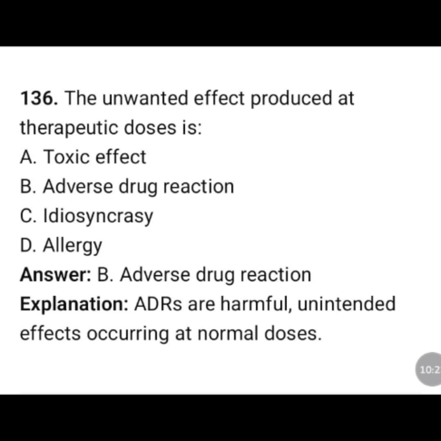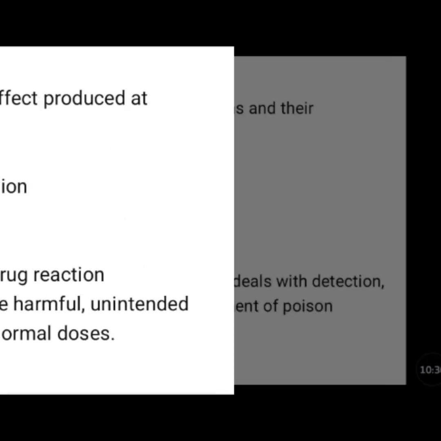The unwanted effect produced at therapeutic doses is toxic effect, adverse drug reaction, idiosyncrasy, allergy. The correct answer is option B, adverse drug reaction. Adverse drug reactions are harmful, unintended effects occurring at normal doses.